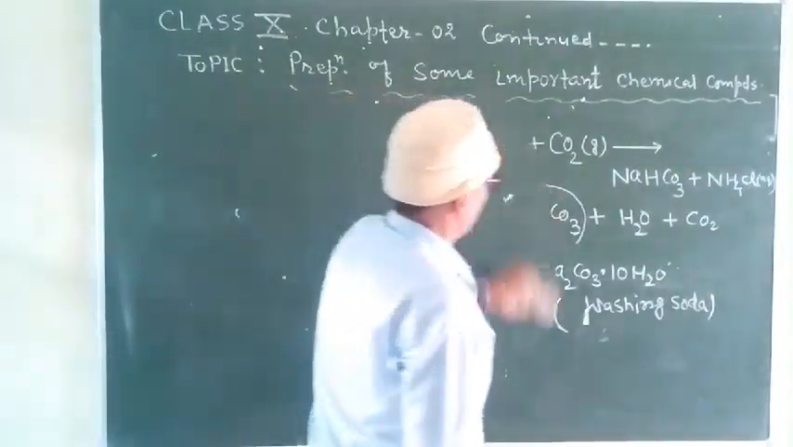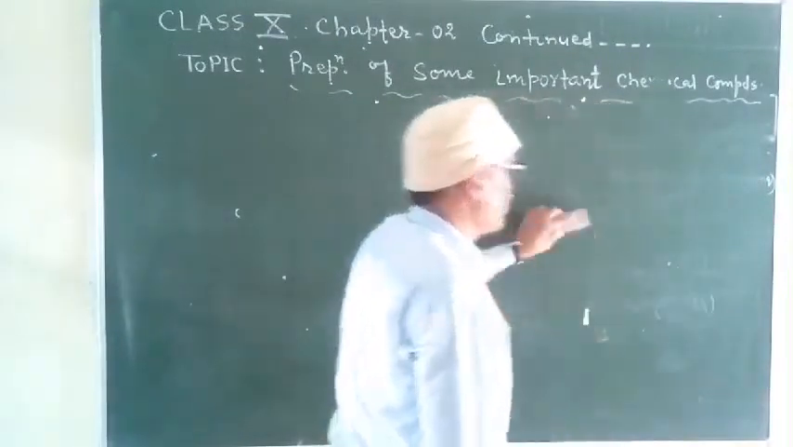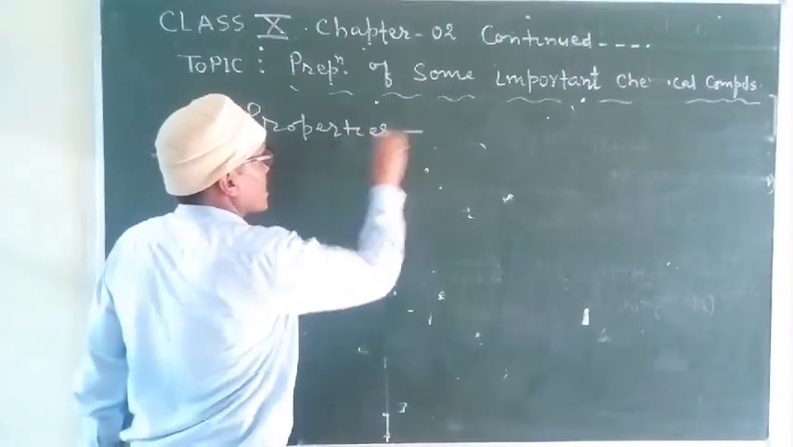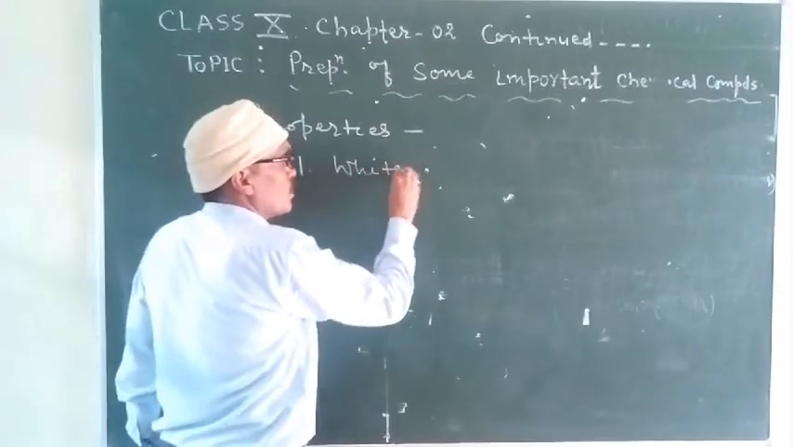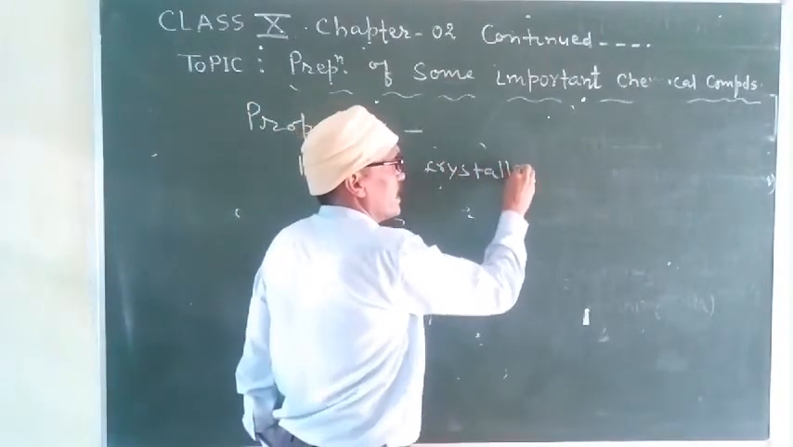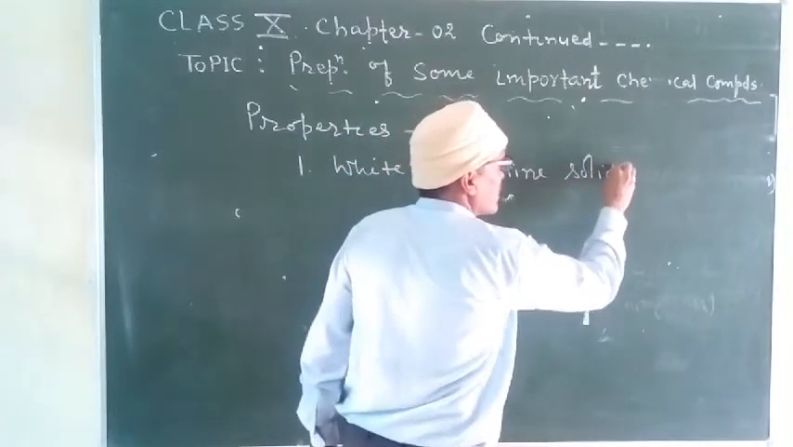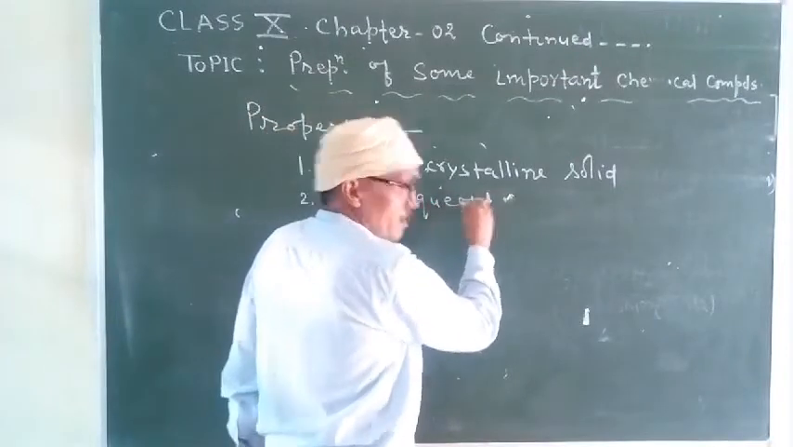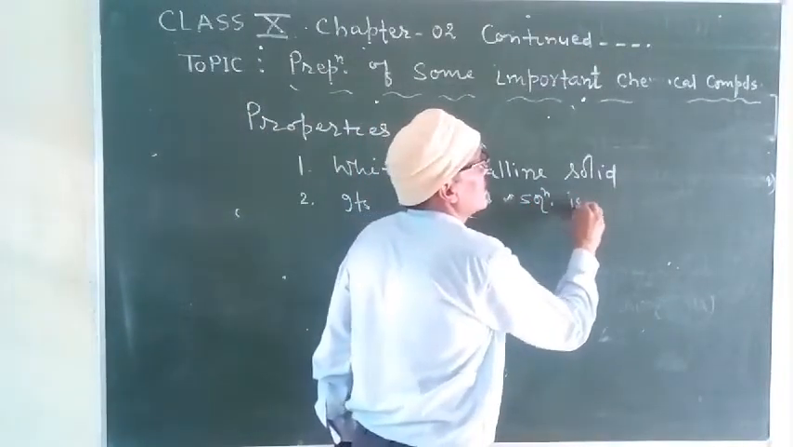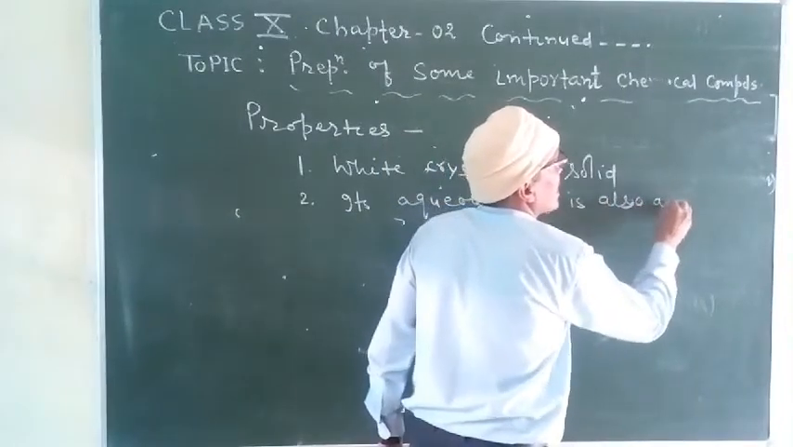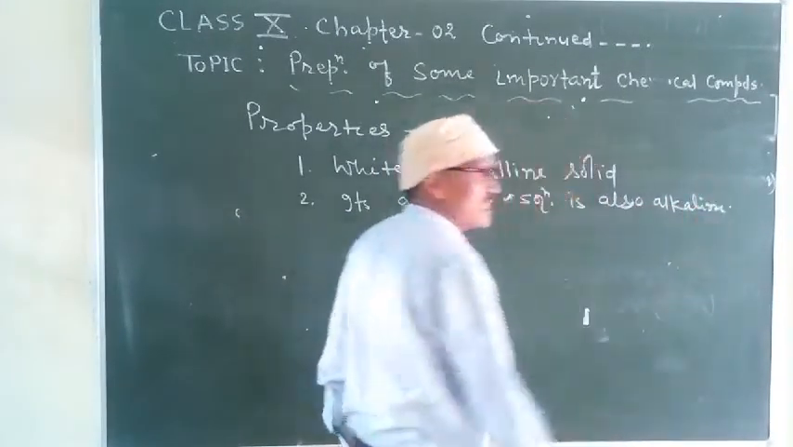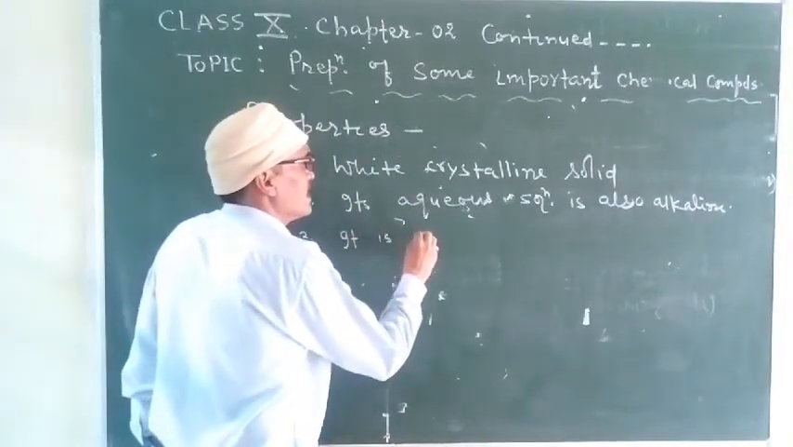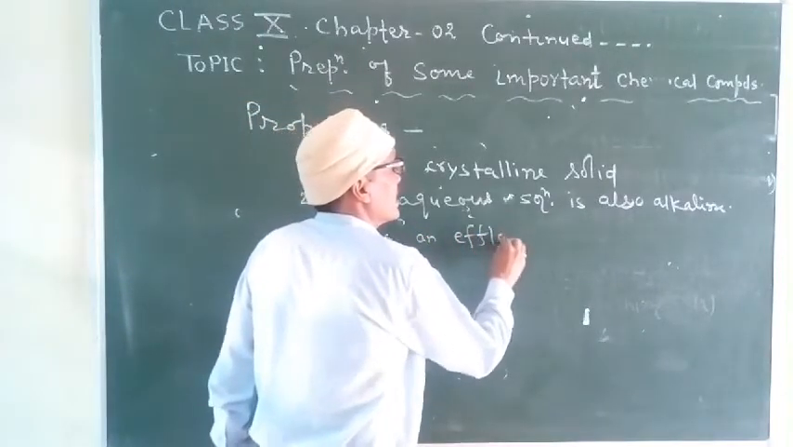Now, students, some of the important properties of washing soda. Properties of washing soda. First, it is a white crystalline solid. Number 2, its aqueous solution is also alkaline. Number 3, it is an efflorescent material.